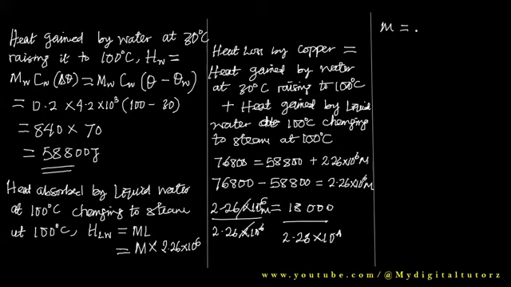That will give us 7.96 times 10 raised to the power minus 3 kilogram, which you can convert to gram to give us 7.96 gram. So the mass of water that boiled away is 7.96 gram. Out of how many? Out of 200 gram of water initially present in the container. I hope this is understood.